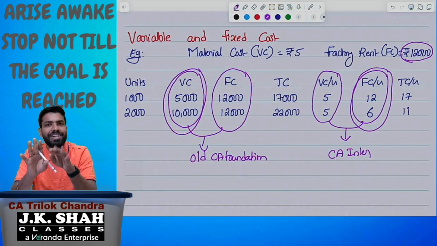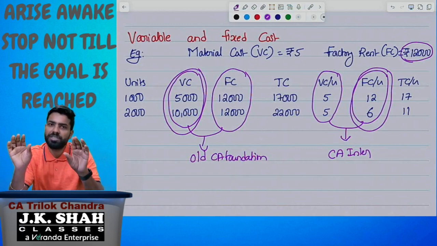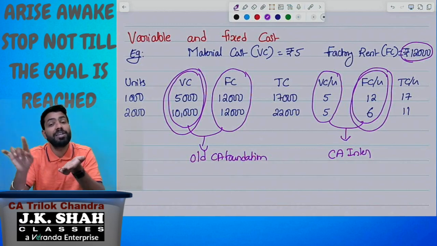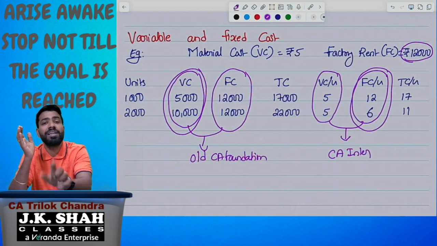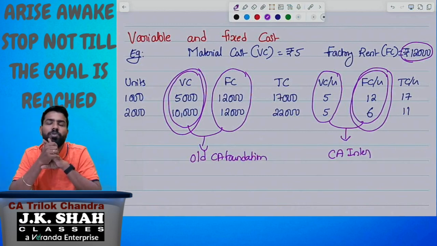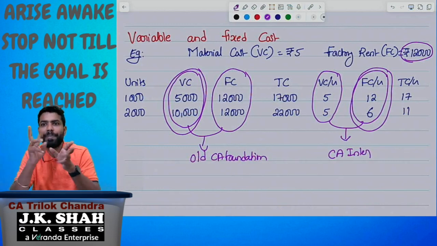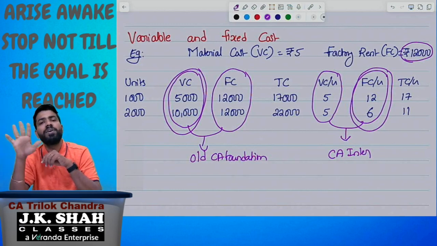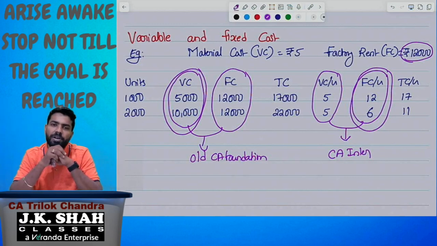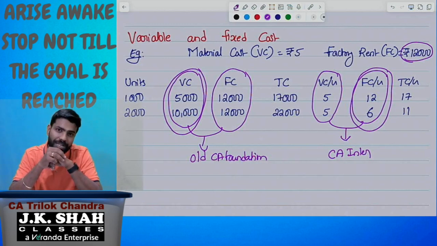So what we need to understand is the nature. What is the nature of variable cost? Changes in total, constant per unit. What is the nature of fixed cost? Constant in total, changes per unit. Most of the people would have been confused. Nothing to confuse. Very simple. Totals, per unit. We need to compare these two. What is the nature in terms of total and what is the nature in terms of per unit? Variable cost changes in total, constant per unit. Fixed cost constant in total, changes per unit.